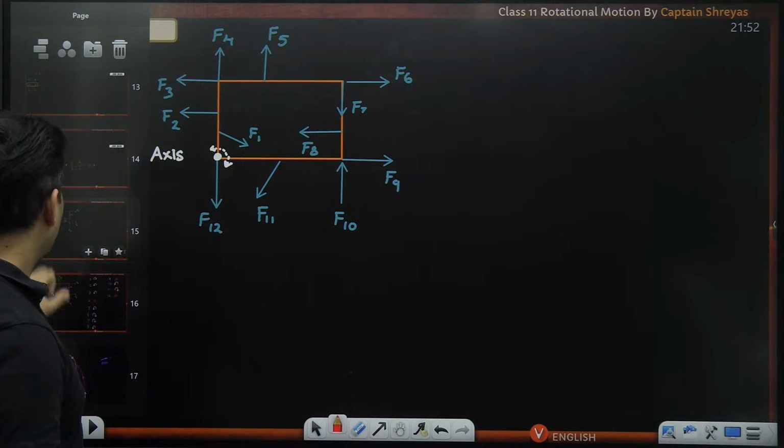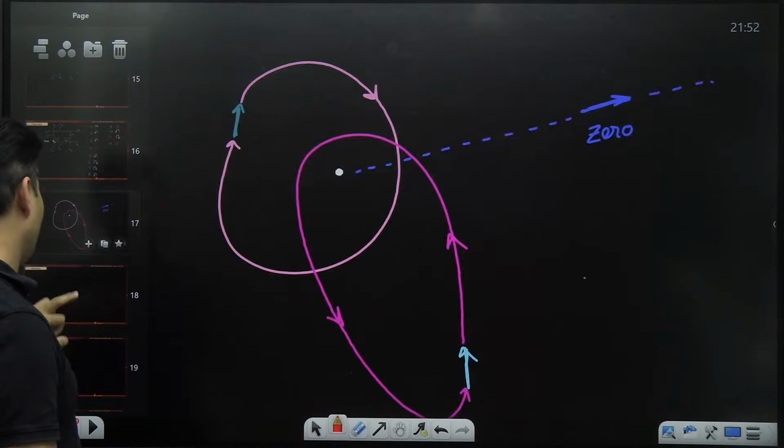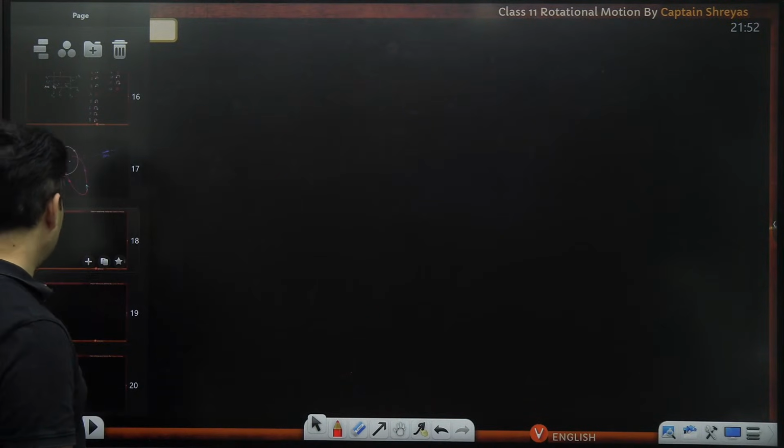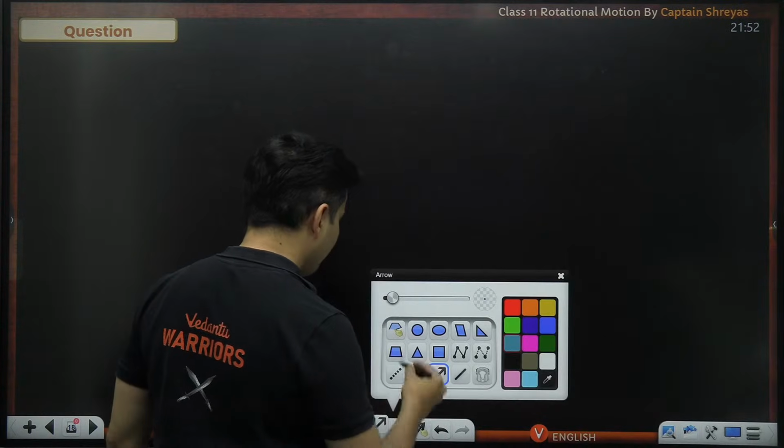Now that we understood how to calculate the direction, let's take more questions.